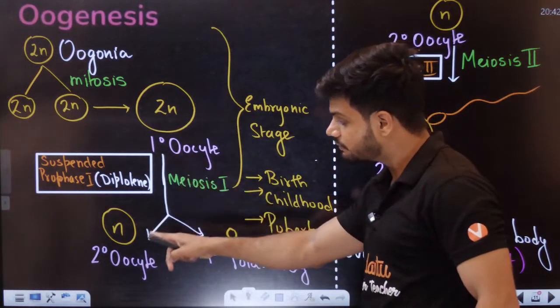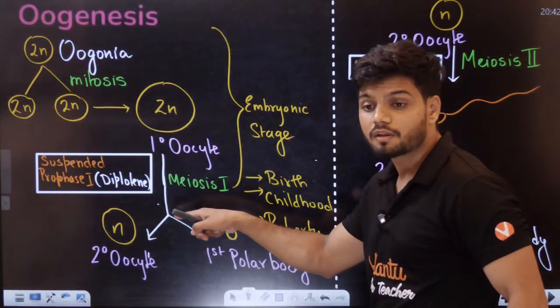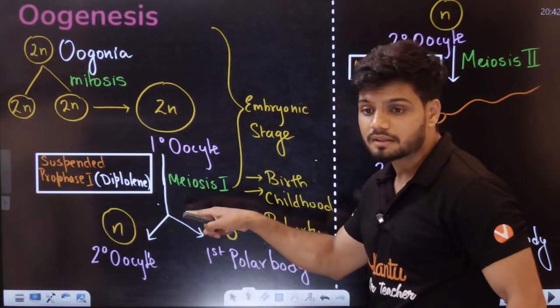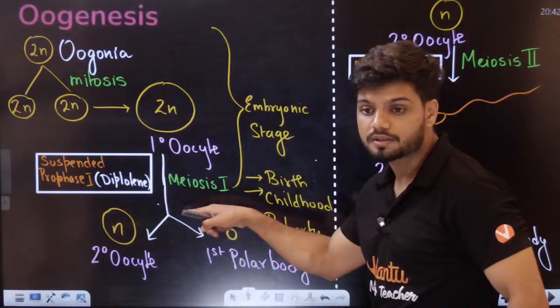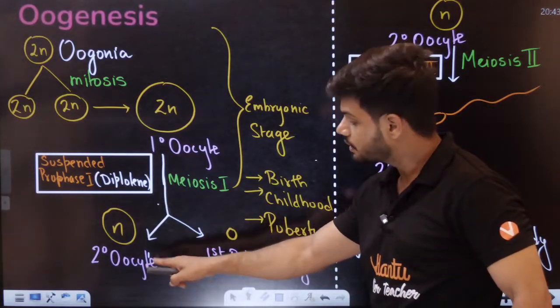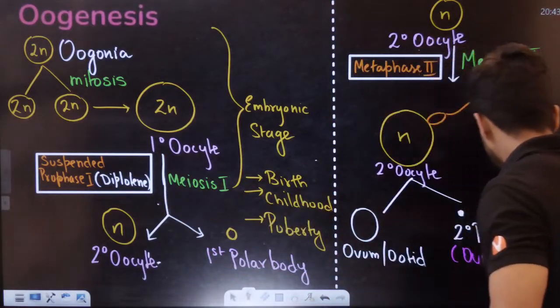In between somewhere here, we get the tertiary follicle. Tertiary follicle right here. Then here we have the Graafian follicle, obviously.